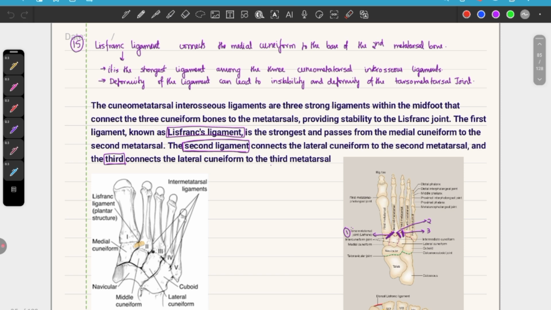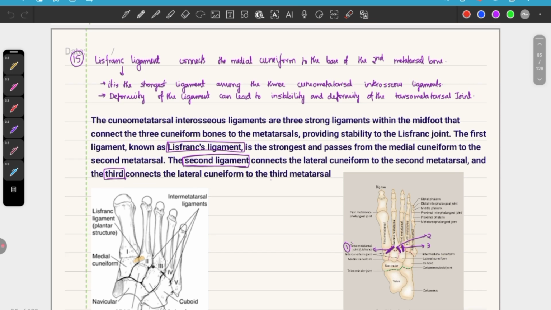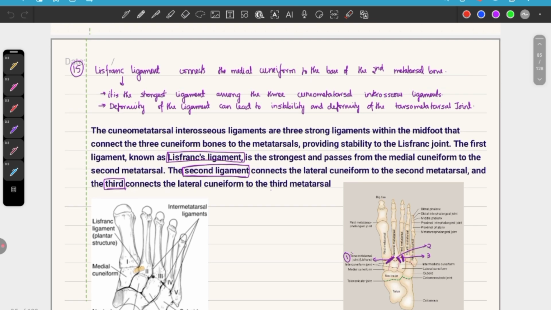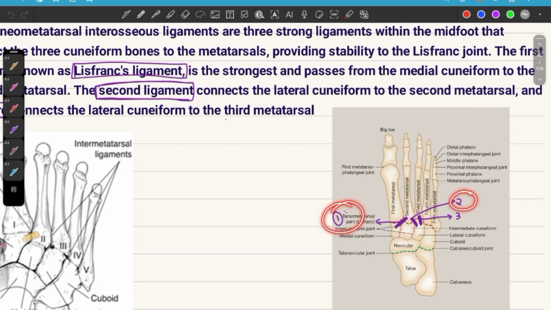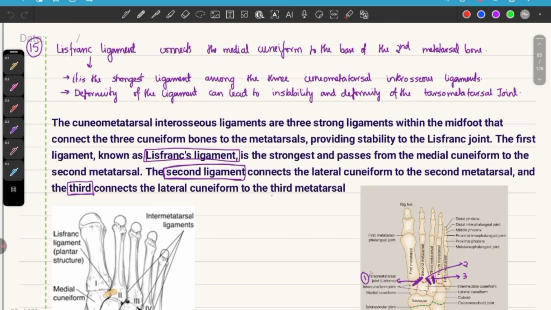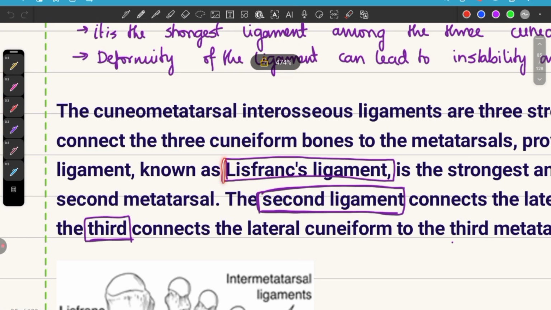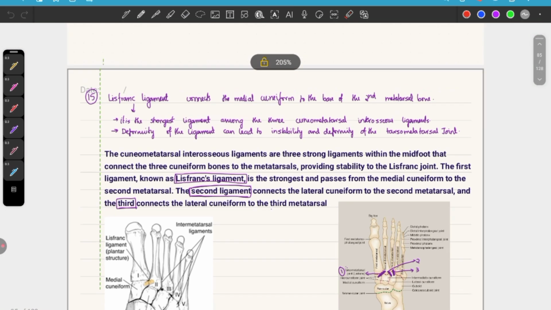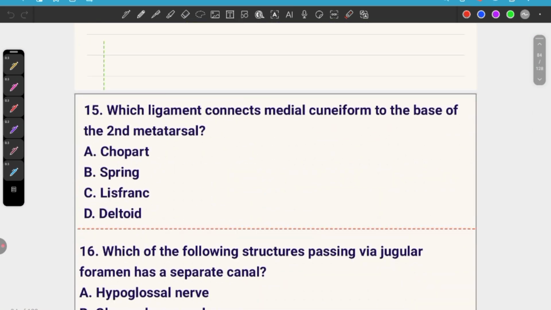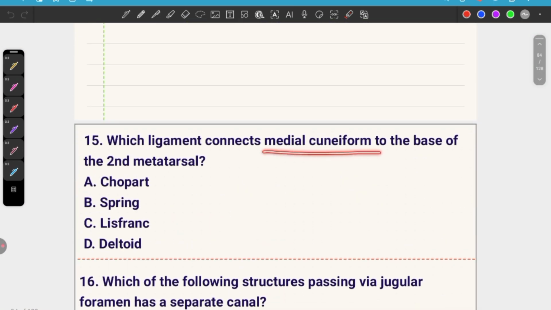Okay, it connects to the base of the metatarsal bone. First one and second one connect to the second metatarsal, whereas third one connects to the base of the third metatarsal. This first cuneo-metatarsal interosseous ligament is very strong, that is Lisfranc's ligament. Okay, they have asked that same question, medial cuneiform to the second metatarsal. Option C.